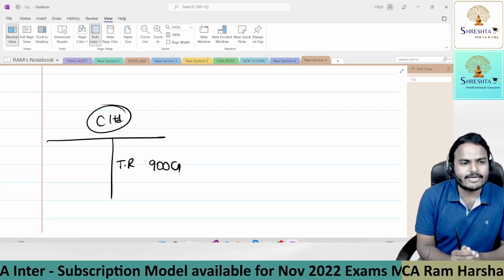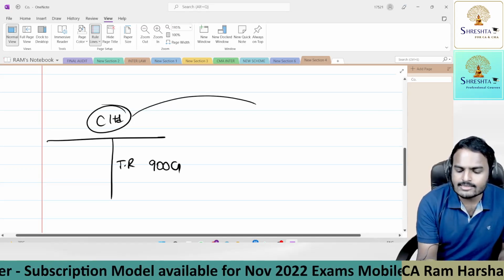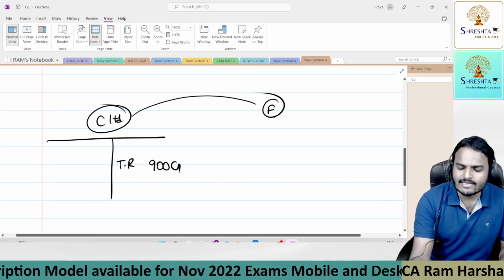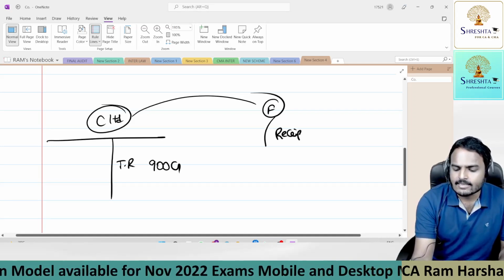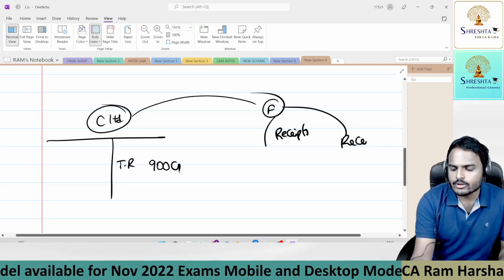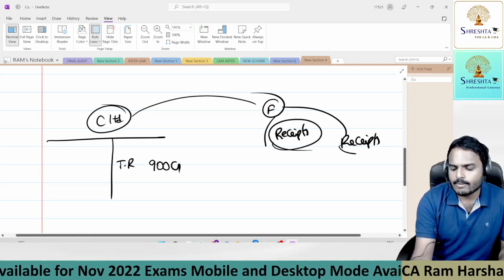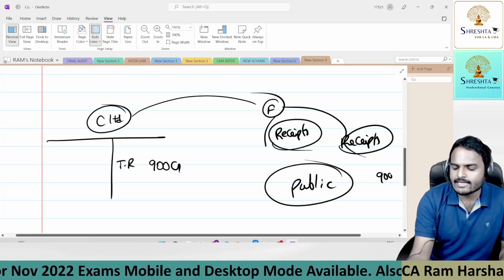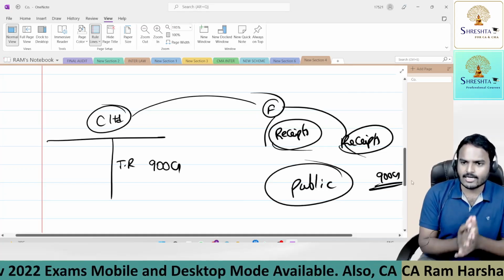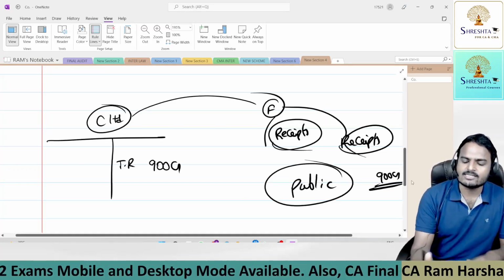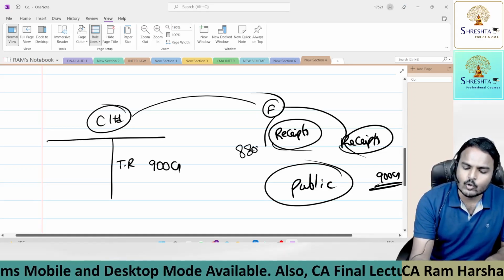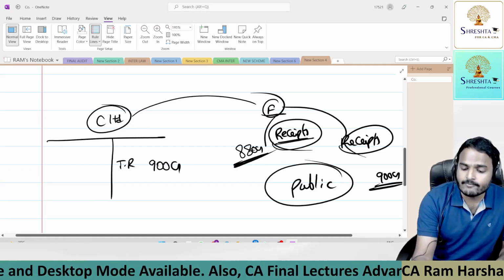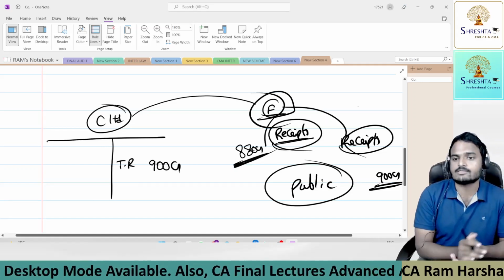So that's why C Limited will sell all these assets to a factor. The factor will issue receipts to the public. The factor will tell the public, after 3 months we are going to get 900 crores. For that, you just invest some 880 crores. Now whatever receipts are issued by the factor also come under the definition of securities.